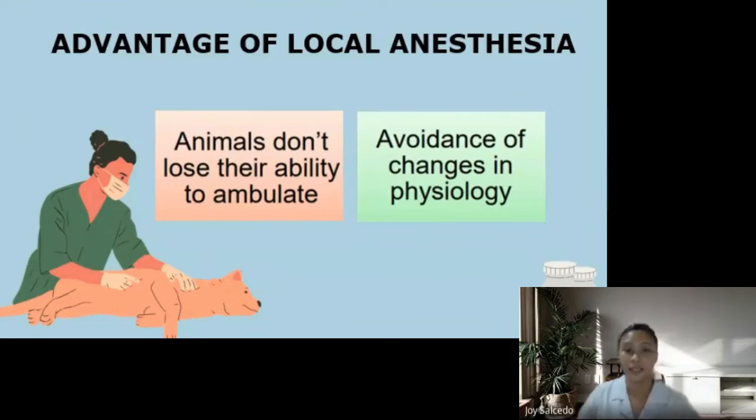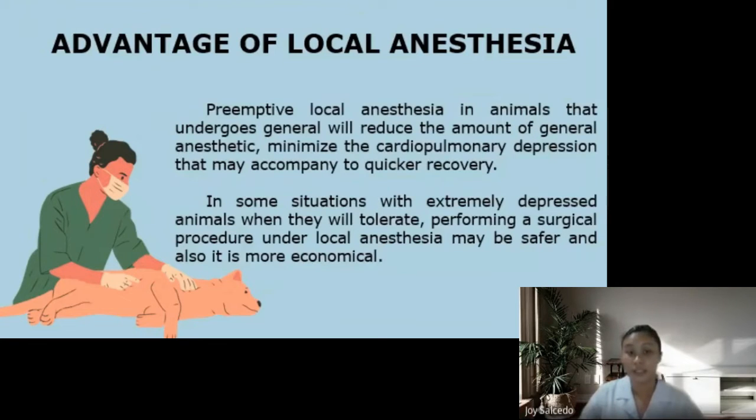Advantages of local anesthesia: animals don't lose their ability to ambulate. Avoidance of changes in physiology. Preemptive local anesthesia in animals undergoing general anesthesia will reduce the amount of general anesthetic, minimizing the cardiopulmonary depression that may accompany it and also leading to quicker recovery. It provides useful pain relief even beyond the full recovery from general anesthesia. In some situations, with extremely depressed animals, performing a surgical procedure under local anesthesia, if they will tolerate it, may be safer and also more economical.